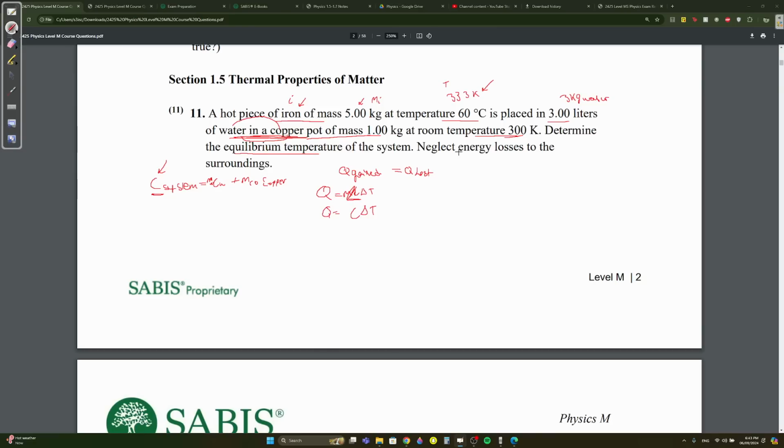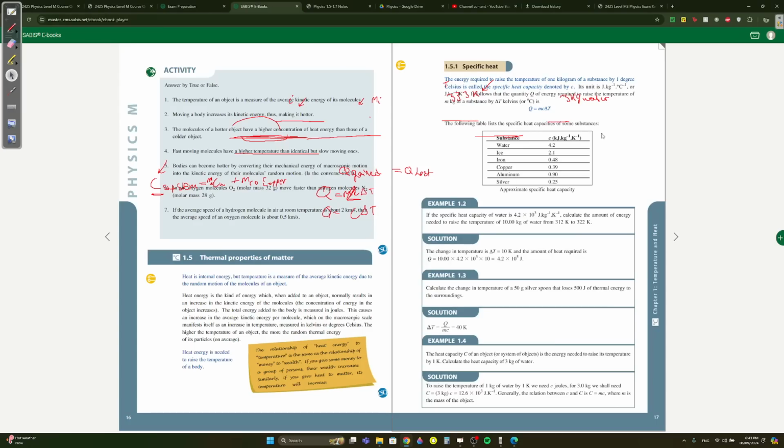Here they didn't give it to you, but they expect you to get it from the book, but in the exam it will be given to you. We're going to write it here on the right. C of water is 4.2. C of iron is 0.48. And C of copper is 0.39.